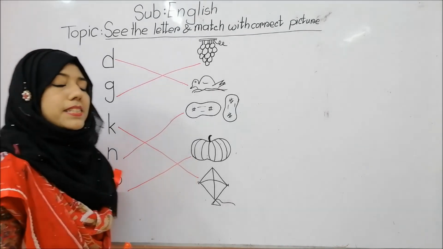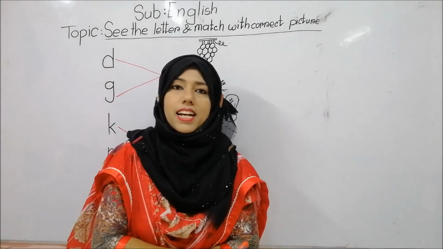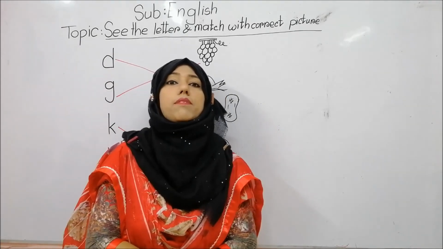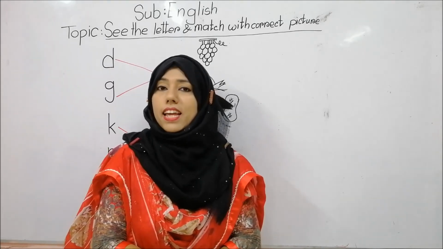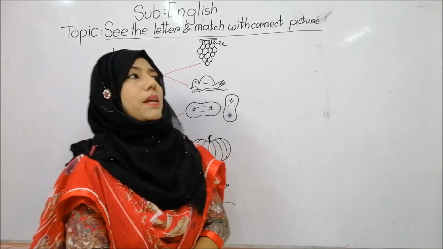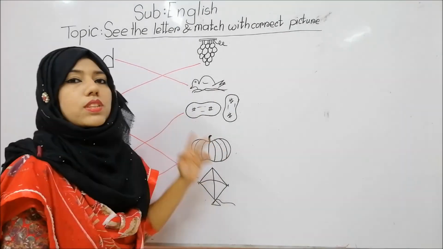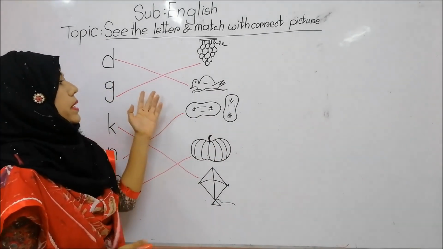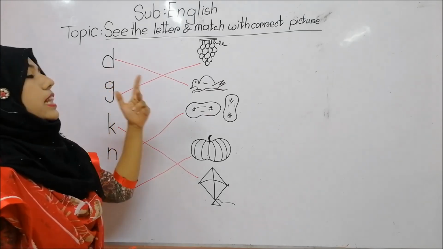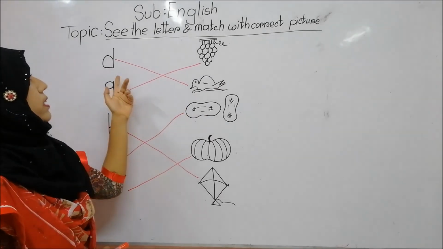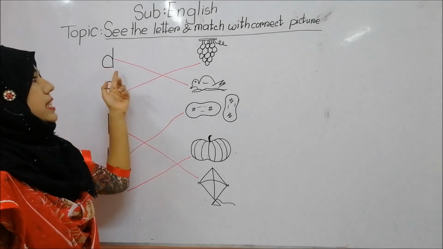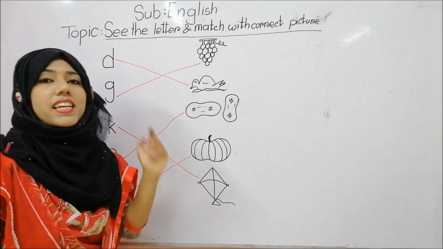So students, this is so easy, right? If you know the letter's name, the phonic sound and the object's name, you can easily do this work, right? This is so interesting, right? We will make friendship with the letter and the picture, right?